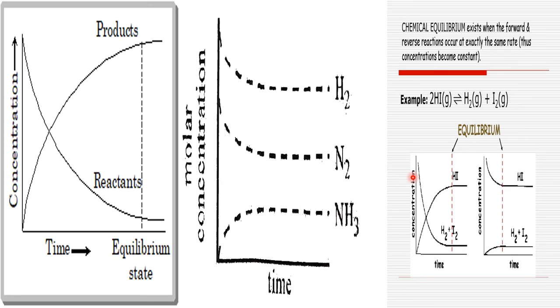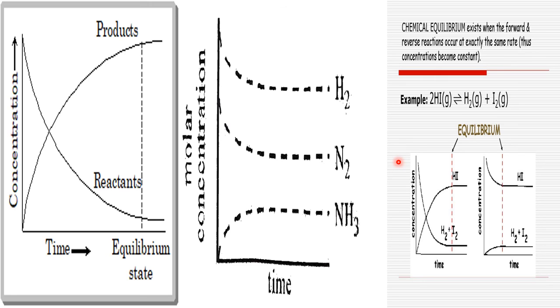It is constant, whether after 1 or 2 units of time, because they have reached equilibrium. Whatever amount is left remains. There is no further increase or decrease in the concentration of the reactants or the products. That is called chemical equilibrium. The same is the case with hydrogen reacting with iodine giving hydrogen iodide, or hydrogen iodide decomposing to give hydrogen and iodine.